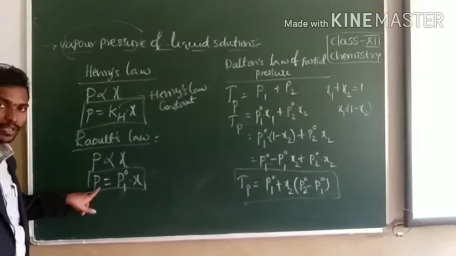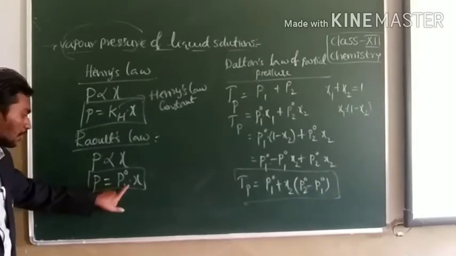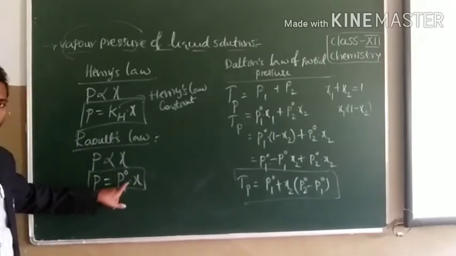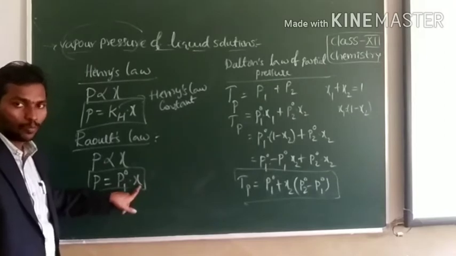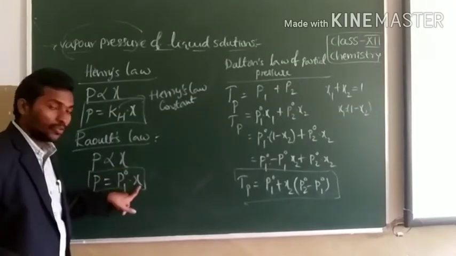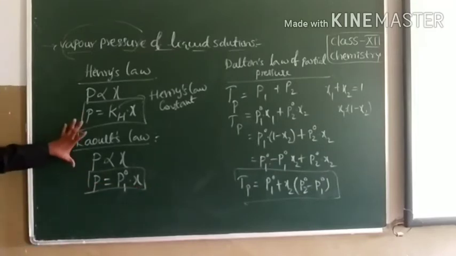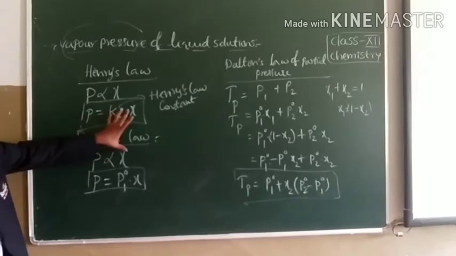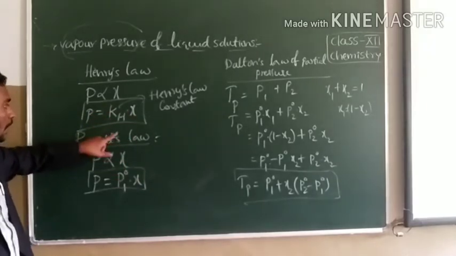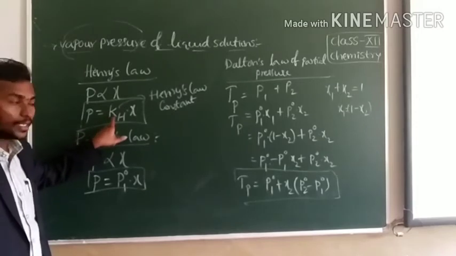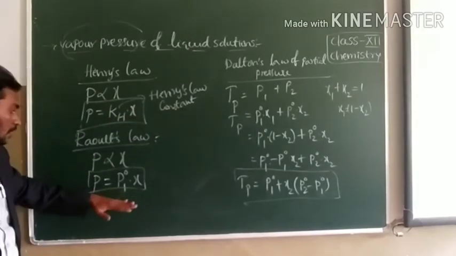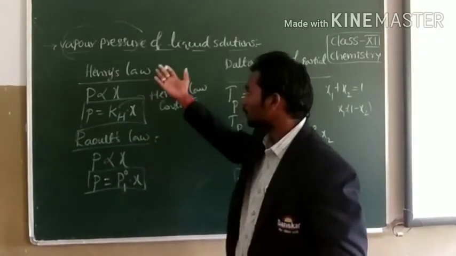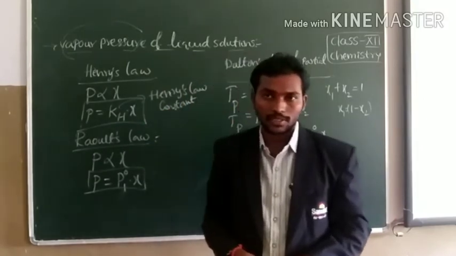Where P is the partial vapor pressure of the component, P1 naught is the vapor pressure of the pure component. It may be solvent or solute. Chi is the mole fraction of the solvent. So when we compare these two equations, Henry's law and Raoult's law, here partial pressure is common, mole fraction is common. The only difference is that in case of Henry's law, KH, Henry's law constant, is present. In case of Raoult's law, the vapor pressure of the pure component is present. This is the relation between Henry's law and Raoult's law.